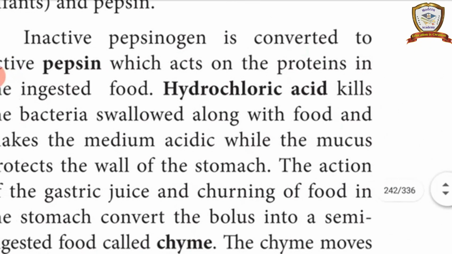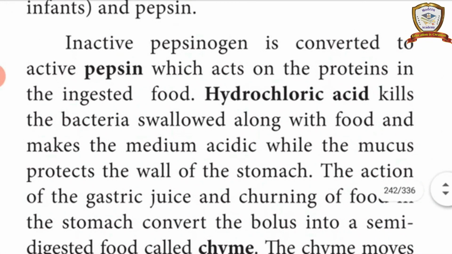The pepsinogen is converted into active pepsin, and this pepsin works on the proteins of the ingested food.